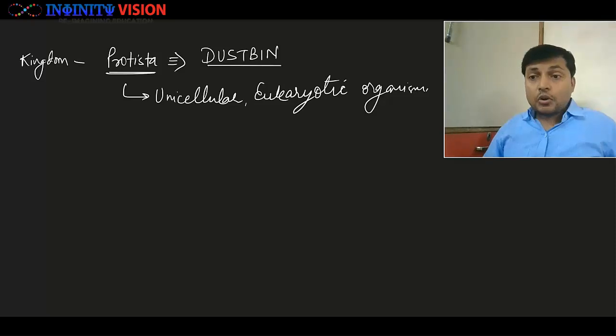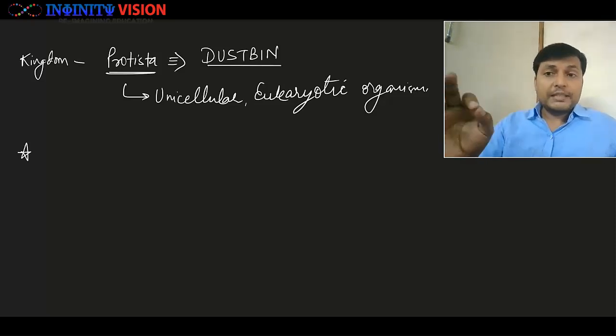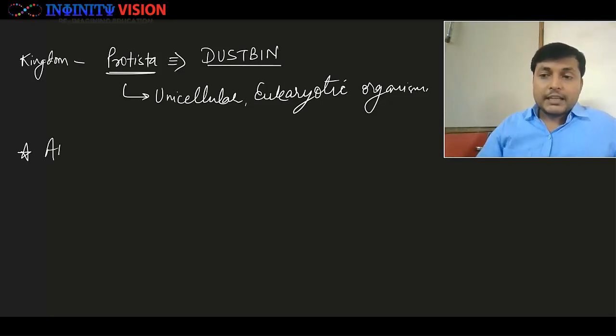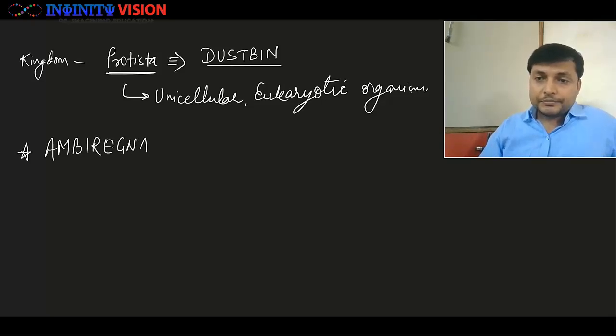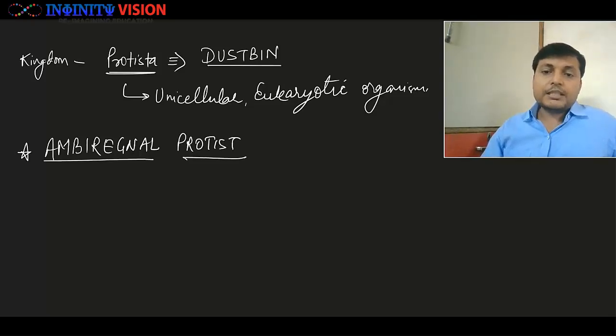Okay, and all such members of kingdom Protista are known as ambiregnal protists. Ambiregnal protists. Please remember this. So ambiregnal protists are the protists which are part of two kingdoms, kingdom Protista, and that another kingdom could be kingdom Plantae or Animalia, okay, or maybe fungi.